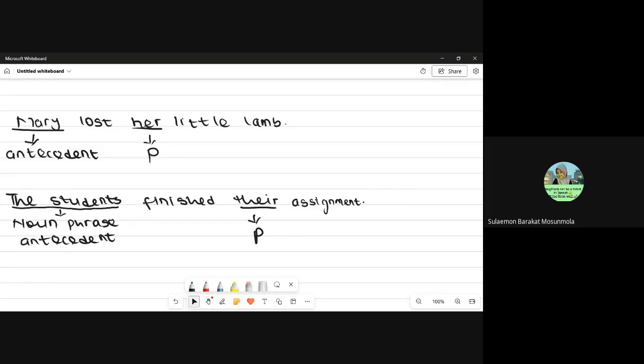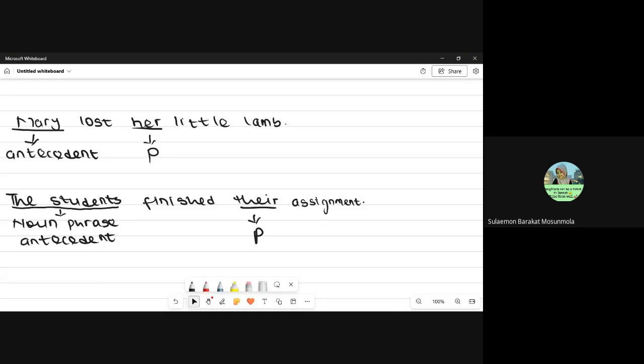When you talk about personal pronouns, you have the first person, which is the speaker. You have the second person, which is the person being spoken to. And you have the third person, which is the person or thing being spoken about. So, agreement in person now.